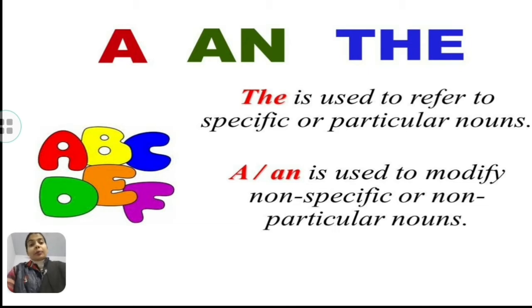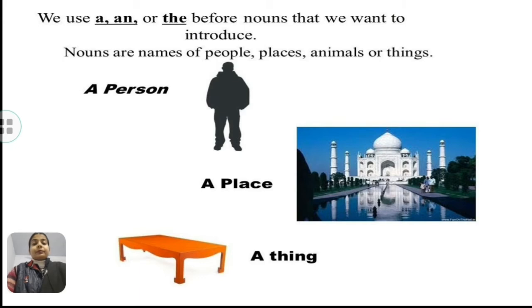Let us learn more about them. We use a, an, or the before nouns that we want to introduce. And what is a noun? Nouns are names of person, place, animals or things, like a place, a person, a thing.